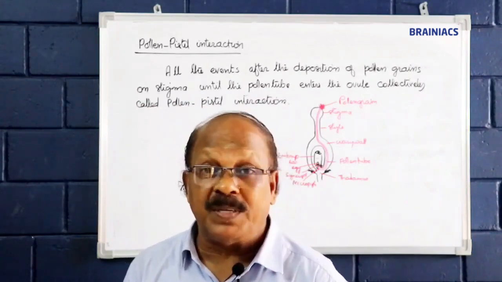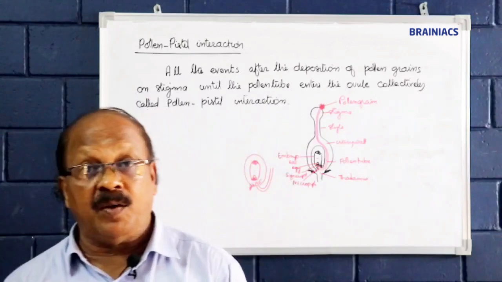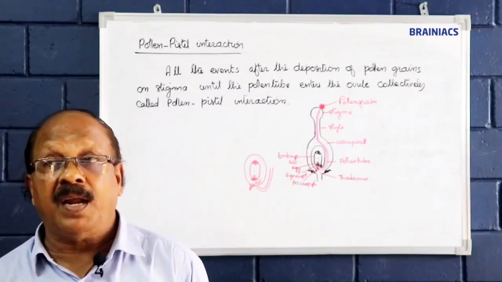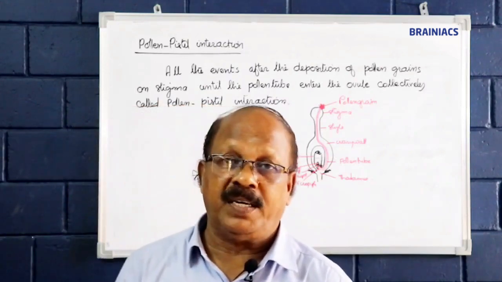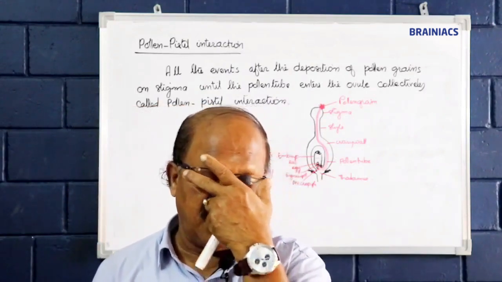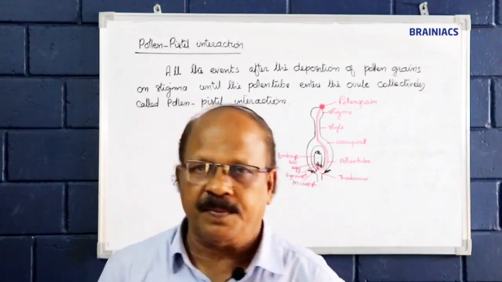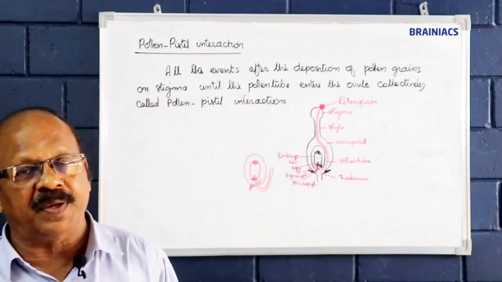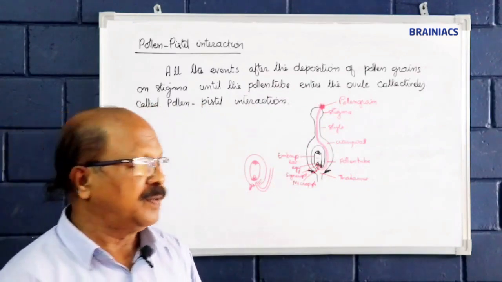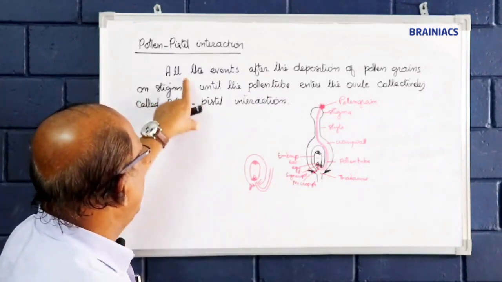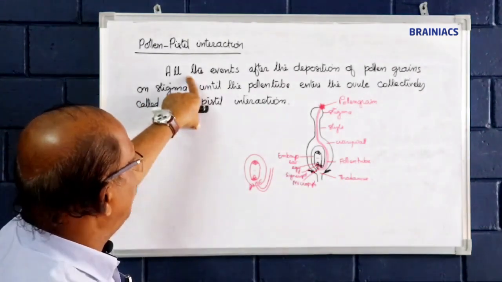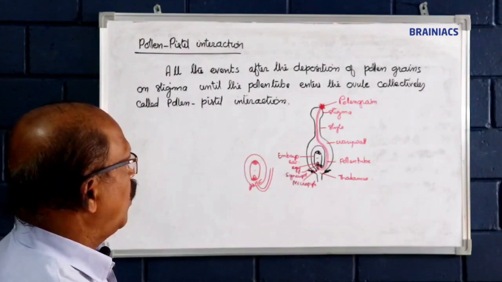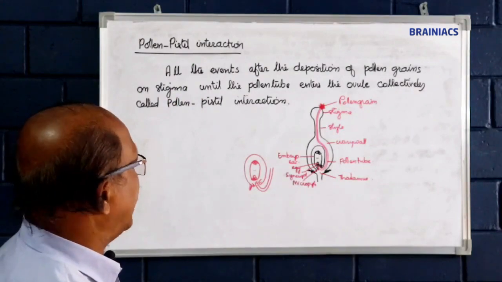So only the same species, genetically may or may not be different, but the species must be the same, and otherwise it is artificial pollination or artificial deposition of the pollen grains. Naturally, the pollen grains of the same species may participate in such processes. So all the events after deposition of pollen grains on stigma until the pollen tube enters the ovule collectively called pollen pistil interaction.